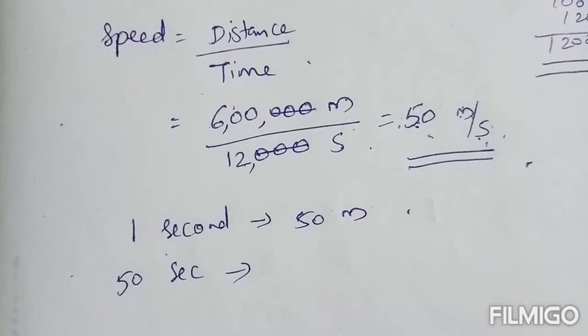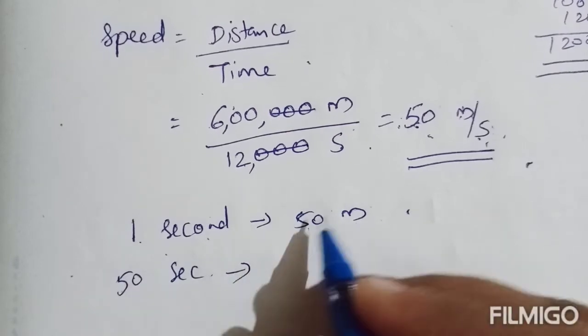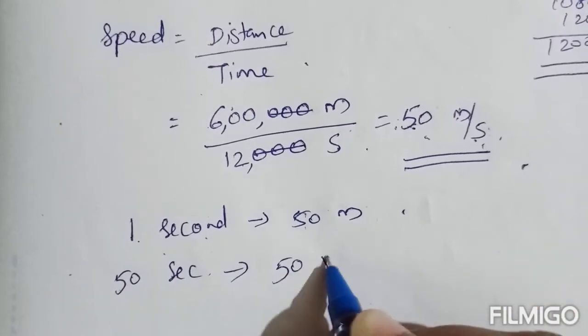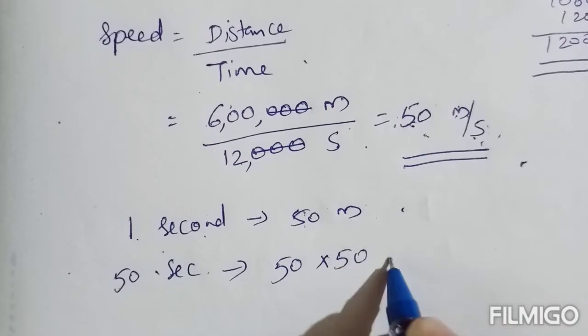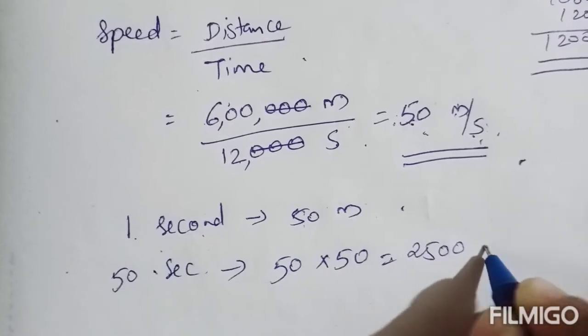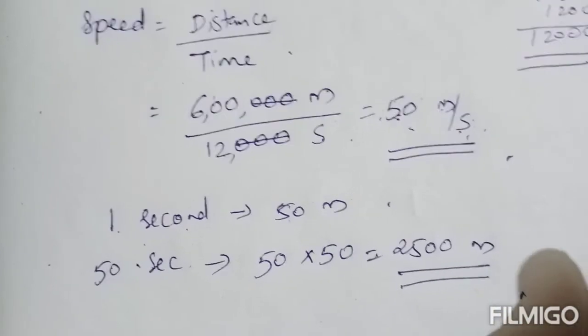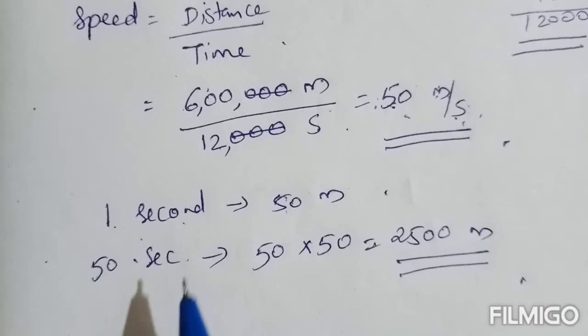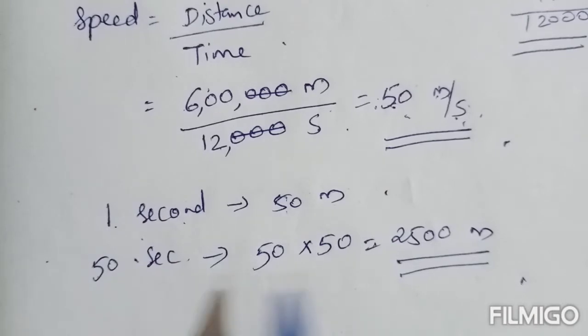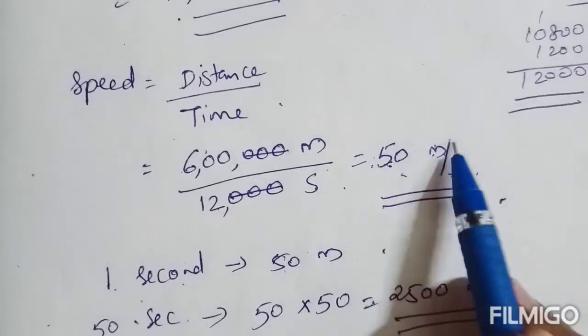How much distance will that car cover? How can you find? In 1 second 50 meters, so in 50 seconds just multiply 50 into 50. You will get 2,500 meter. So in 50 seconds it will cover 2,500 meter, and the speed of that car is 50 meter per second.